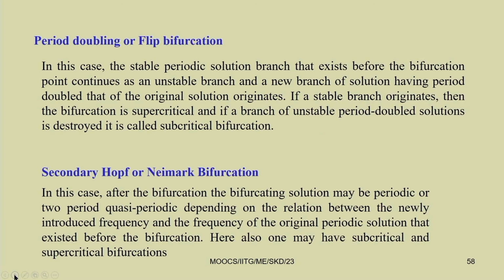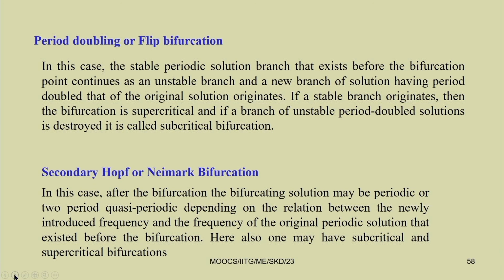Similarly, you can study the period doubling or flip bifurcation, if the root is passing through the unit circle through lambda equal to -1. A stable periodic solution branch that exists before the bifurcation point continues as an unstable branch, and a new branch of solution having double the period of the original solution originates.